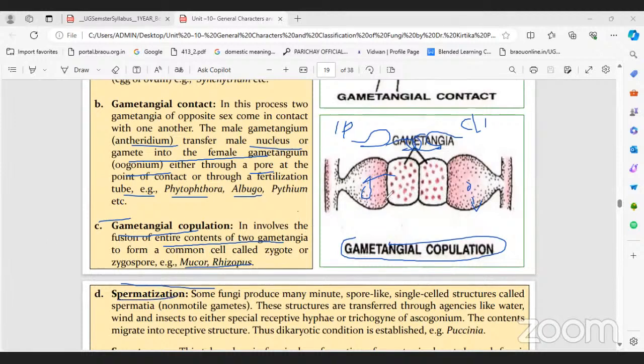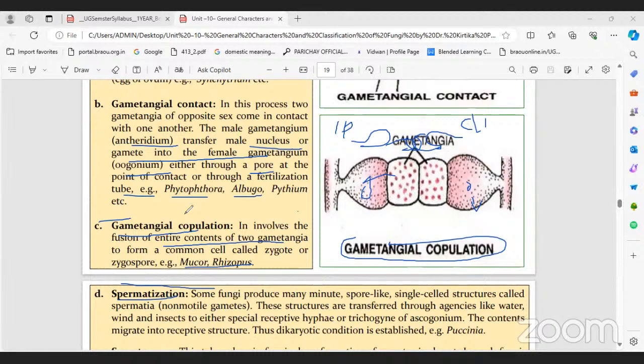Spermatization is another type of method. In spermatization, some fungi produce many minute spore-like single-cell structures called spermatia. These structures are transferred through agents like water, wind or insects. So far, in planogametic, gametes only traveled through water.